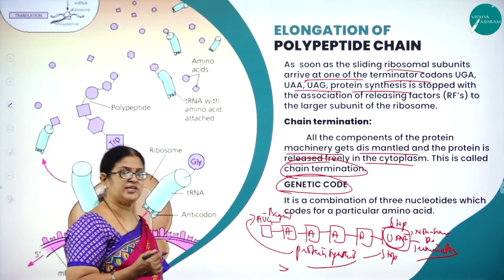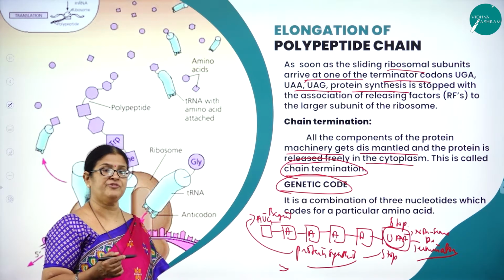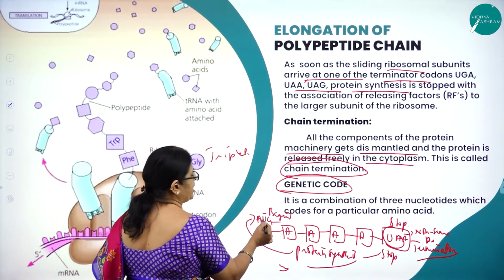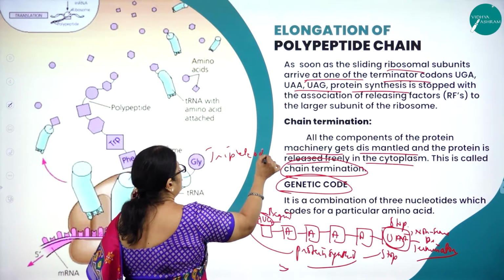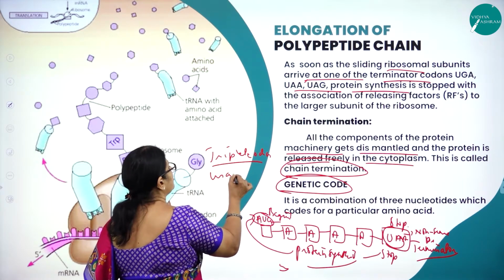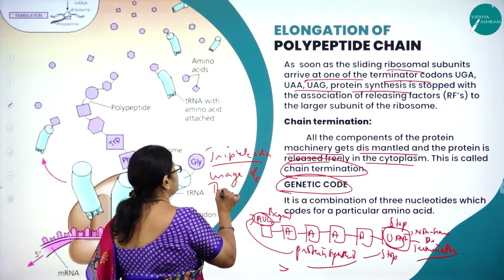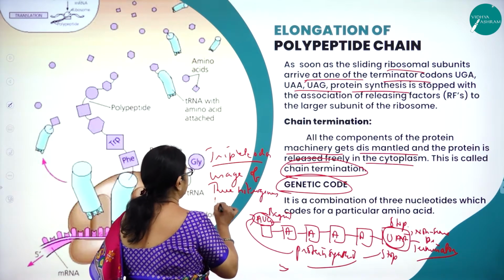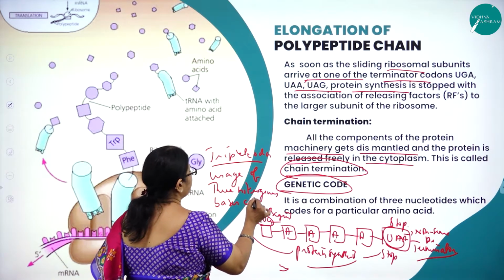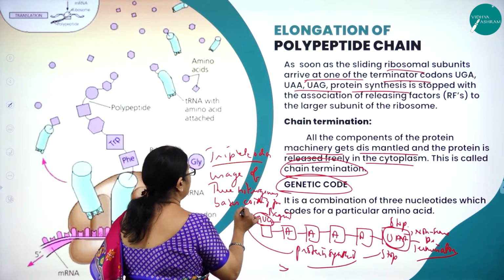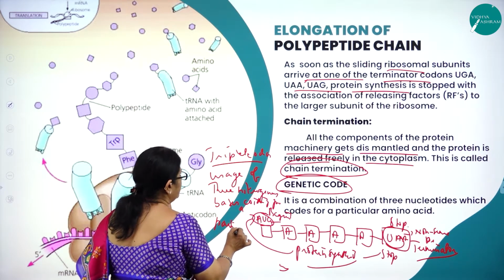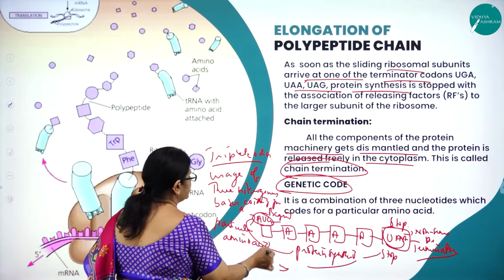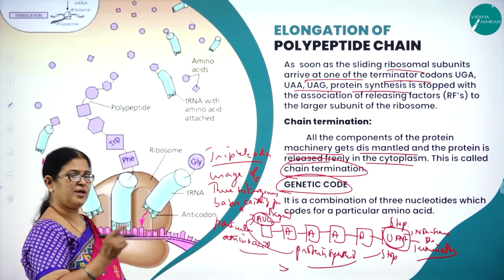As I said, all the genetic message is coded in the form of triplet codon. So, like here, as I said, AUG is a triplet codon. What is triplet codon? Usage of 3 nitrogenous bases coding for a particular amino acid.